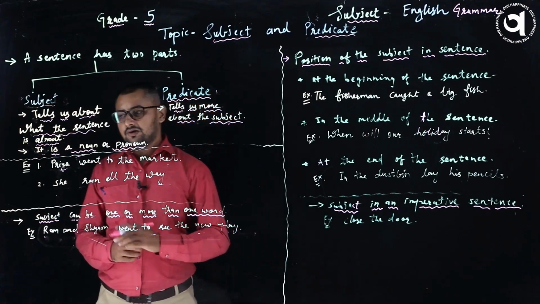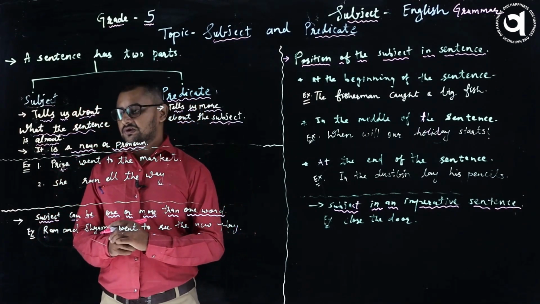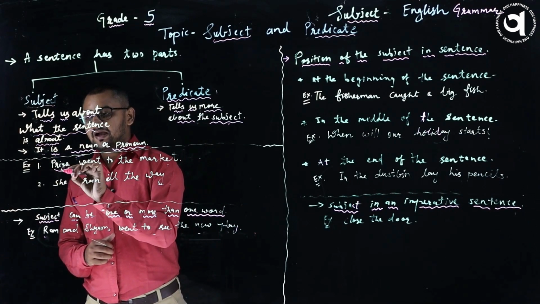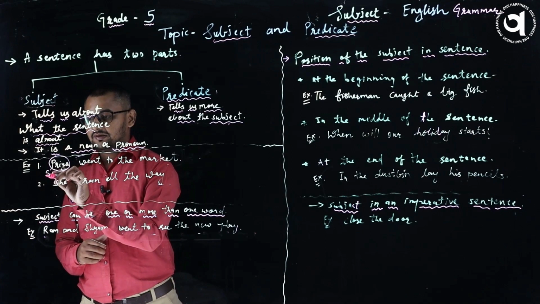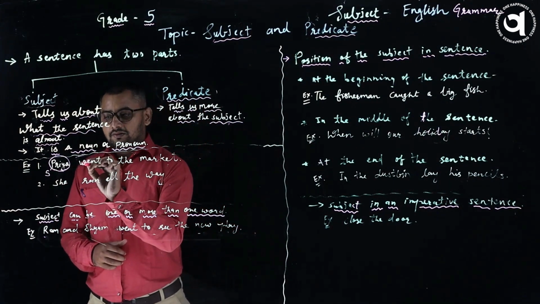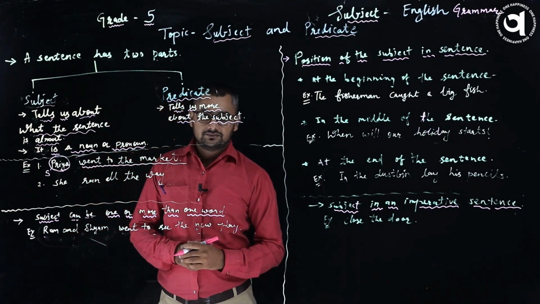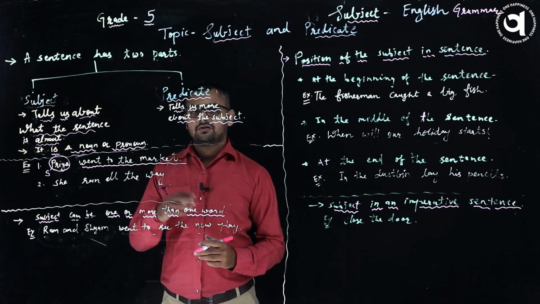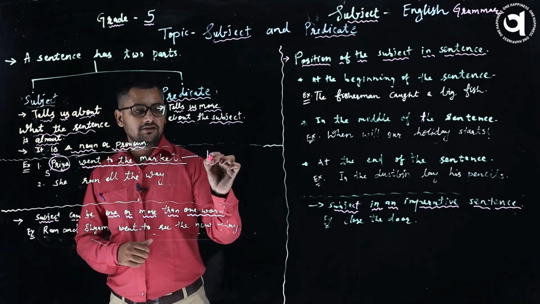Example number 1, Priya went to the market. Now if you see here, Priya is a subject as it is about Priya, and the next, went to the market, is about what she did. So this is a predicate.